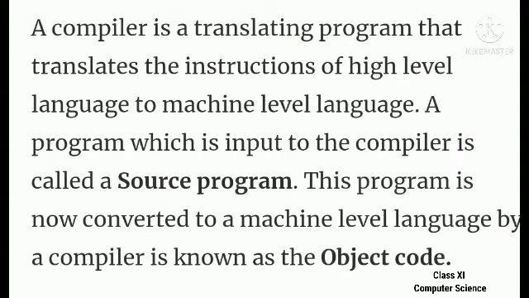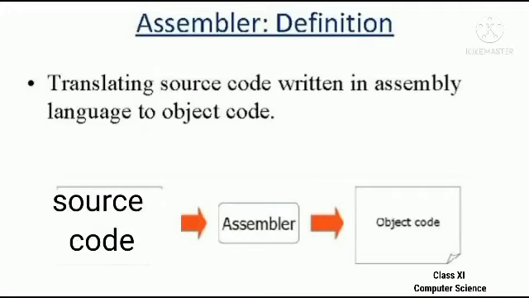Okay. Next is assembler. Assembler is also a translating program. It converts the source code written in assembly language to object code. Okay. The source program written in assembly language, that is the mnemonic code. That means it converts the assembly language code to the object code.